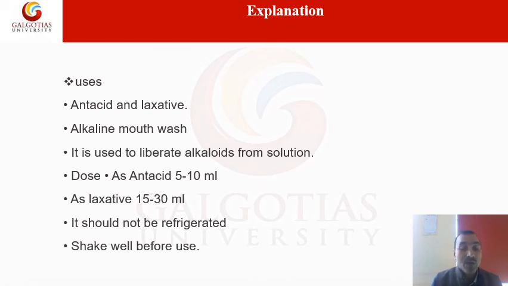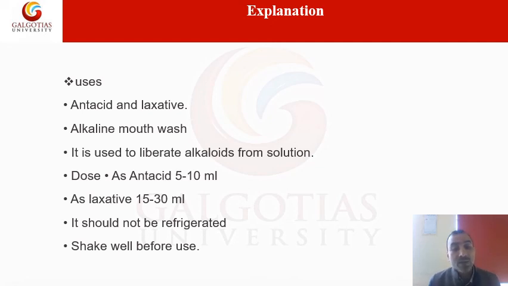Magnesium hydroxide acts as an antacid or as a laxative depending on the dose. When you are using 5 to 10 ml, then this drug will act as an antacid. When you increase the dose to around 15 to 30 ml, then this drug will act as a laxative. So its dose depends on its property, whether it is used as an antacid or as a laxative.